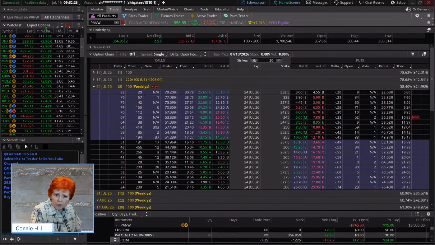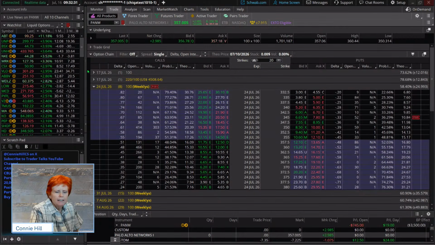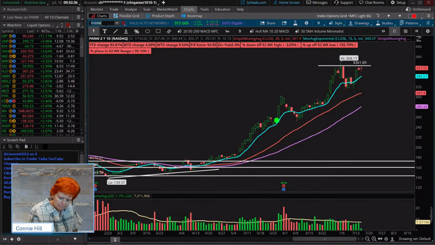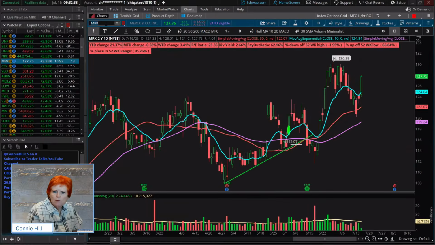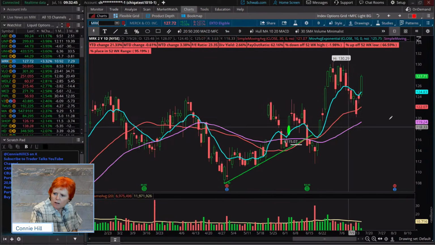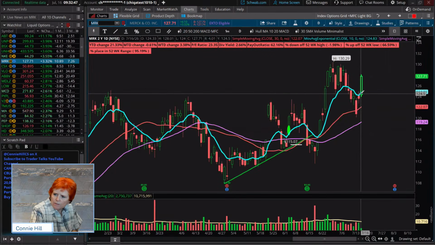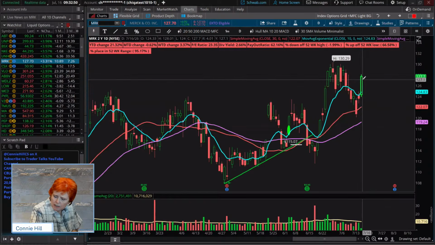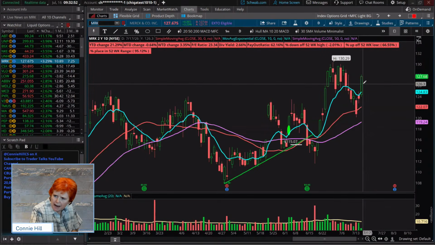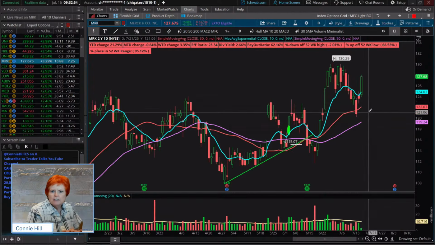Now, in our liquid options, both of the diagonal trades that we're going to do came from this list. First one we're going to look at, let's take a look at the chart first. We're going to take a look at Merck Pharmaceutical. Whoa, it's having a nice bullish day today, isn't it? Came down, tested the 30, doing a little bit of a ramp up. The candle wasn't nearly so big when I looked at it earlier. It was maybe half that amount, but that's showing us some good momentum going that direction.